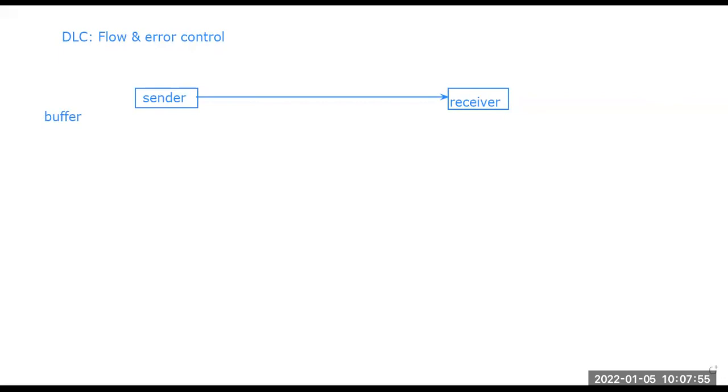This buffer is a set of memory locations that holds the packets at the sender and the receiver side. So what is a buffer actually?